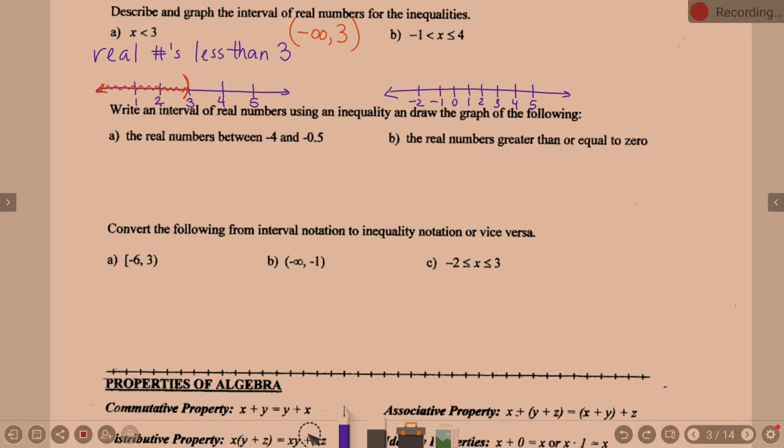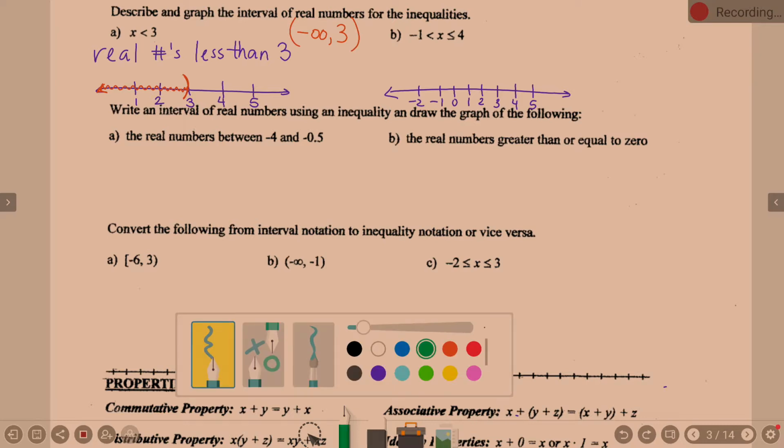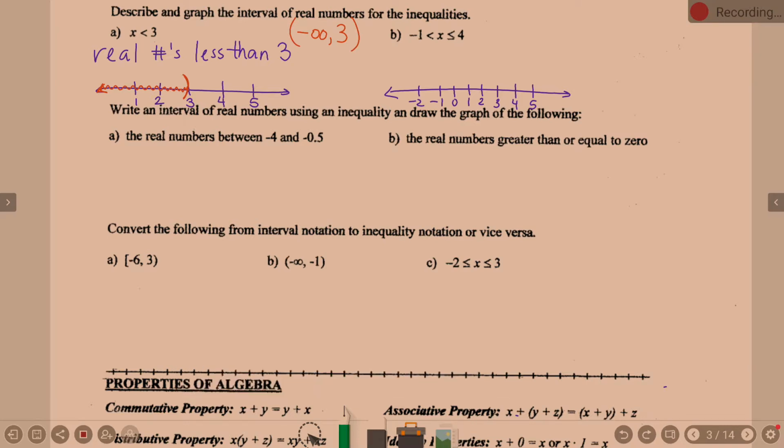If we just look at this right here, and if I cover the -1, if we just look at the x and that symbol and 4, what does that say? X is less than or equal to 4. So where is that on a graph? That is where? To the left of 4, yes?